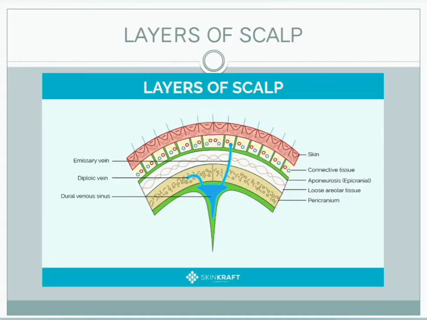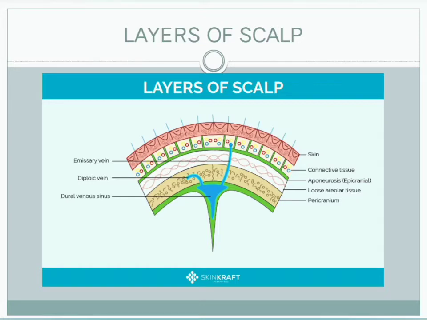We see about the layers of scalp, which consist of 5 layers and can be remembered by the mnemonic SCALP. Here the S denotes skin and C denotes connective tissue, which is superficial fascia, and A denotes the aponeurosis, that is epicranial aponeurosis or otherwise called as galea aponeurotica, and L denotes the loose areolar tissue and P denotes pericranium.